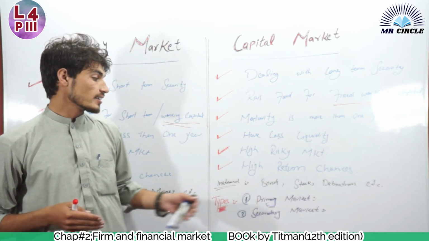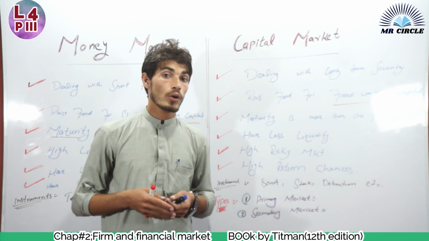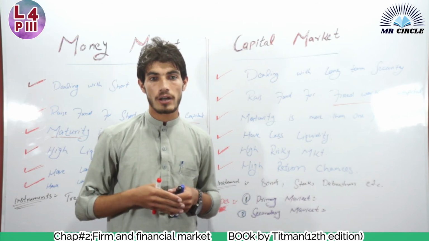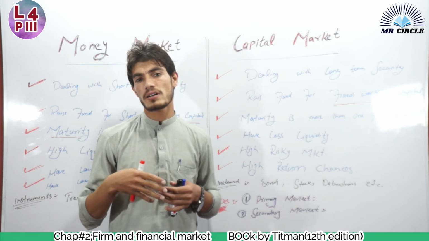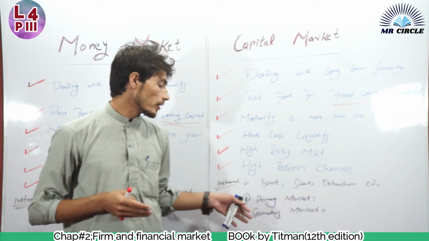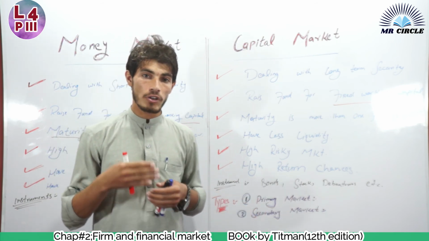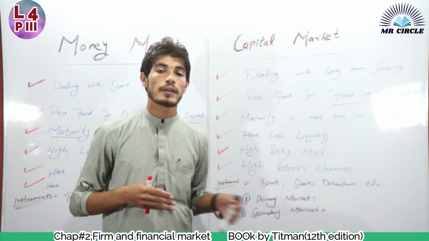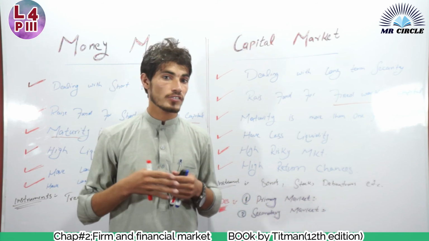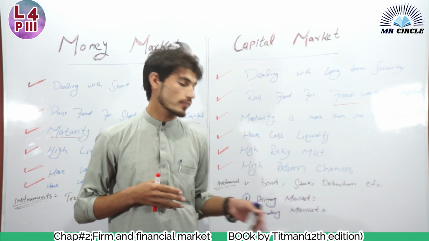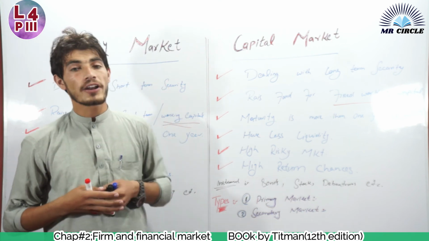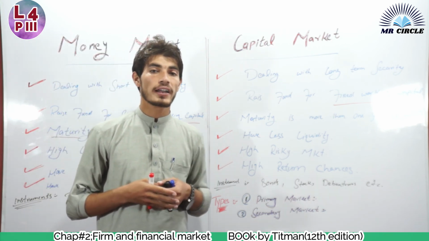The secondary market is the market where securities are issued for the second time, or where previous shares are traded. In the secondary market, the trade occurs between investors and investors, and the price for shares is decided by the investor who first purchased the shares. So this is all about the types of financial market, which are money market and capital market.